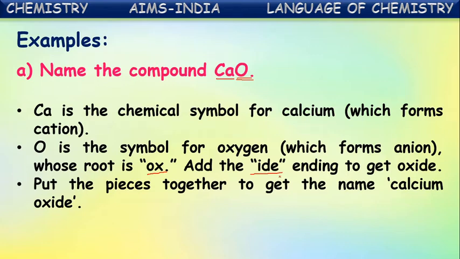So the name of this compound is calcium oxide. Did you understand how the name is given? First, the name of the cation is written as calcium, and for the anion, a few letters, ox, are taken from the name of the element, and at the end of the negative ion's name, ide is attached. Combining all this, we get calcium oxide. In this way, it is very simple to write the name of a type 1 binary compound.